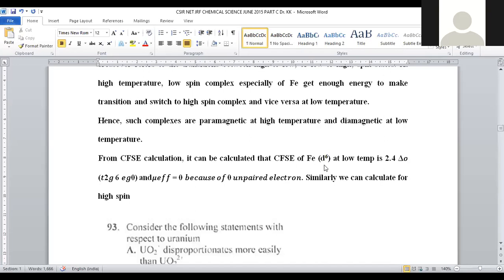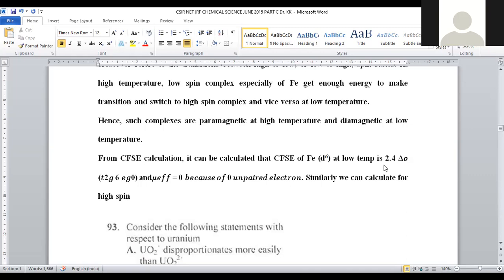So when we calculate the CFSE value for a d6 system of low spin, in the octahedral complex, t2g6 electrons will be there and the eg orbital will be empty at that state when we are taking the low spin complex, right? When we raise temperature, the electrons get redistributed: 3 electrons occupy t2g, 2 electrons enter into eg, and the 6th electron enters into the t2g orbital, right?